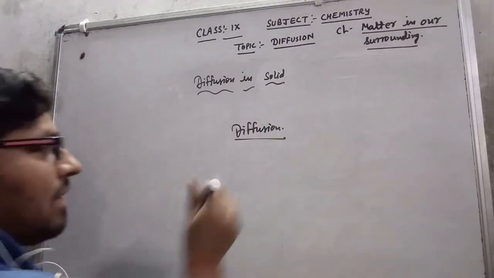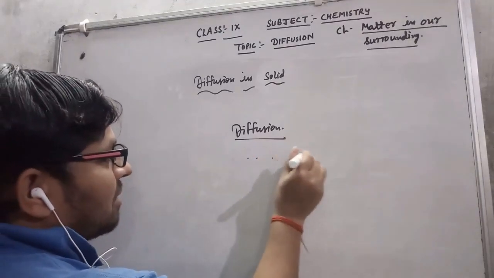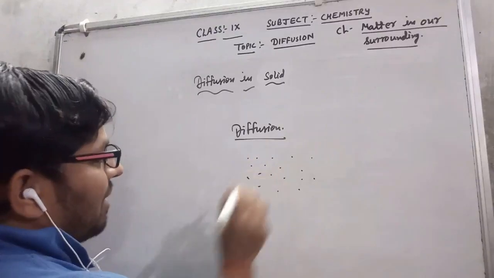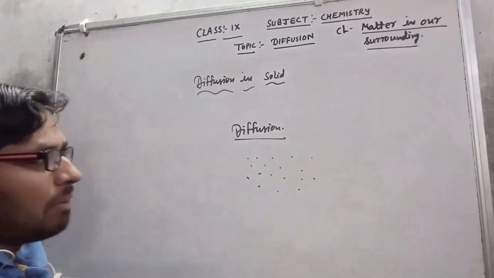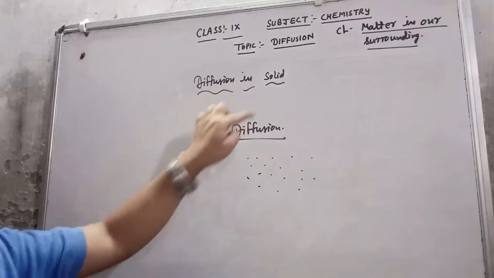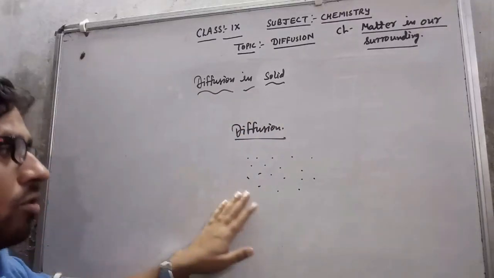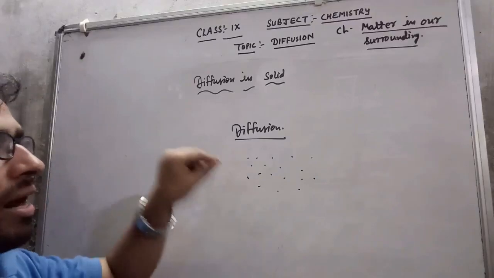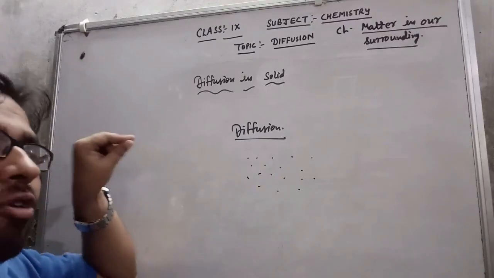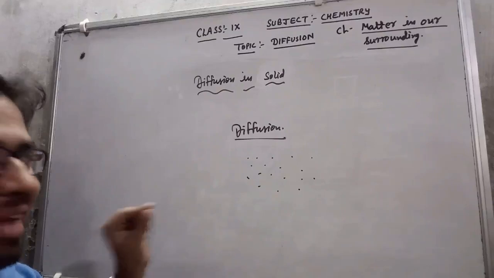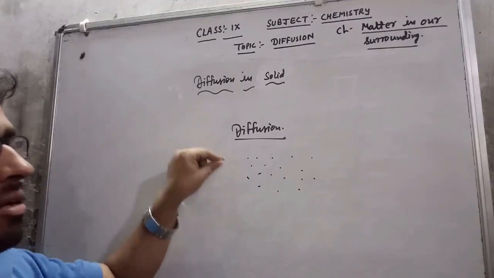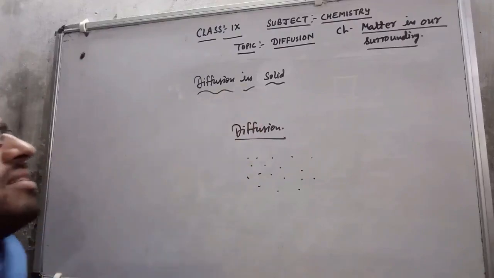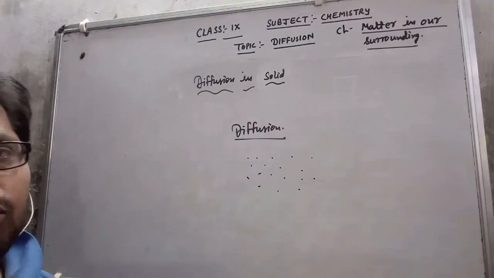Then what I will see is that some dot particles remain on the board like this. Whatever diffusion I rub, in place of diffusion, after rubbing, some dot particles are left on the board. That means the particles of chalk are intermixed with the particles of the green board. That is why it is not rubbed easily, so they are left there. So this is an example of diffusion in solid.